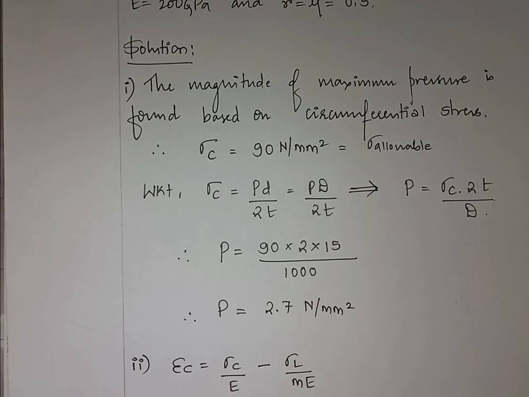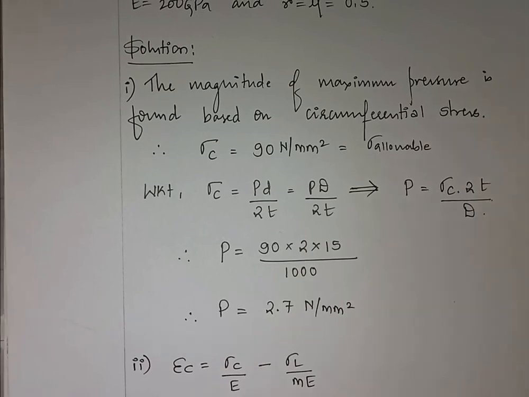So therefore epsilon C is equal to, what is the value of sigma C given to me in the problem? The value of sigma C is 90 Newton per mm square.